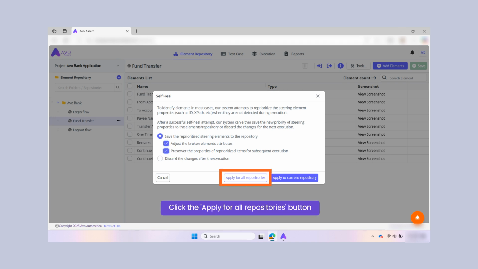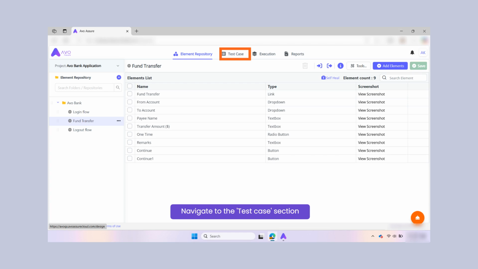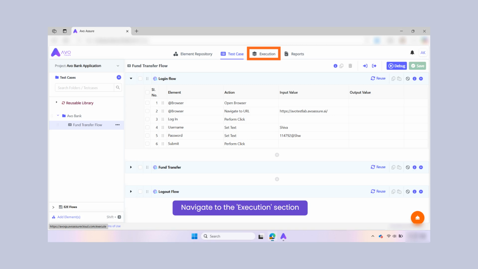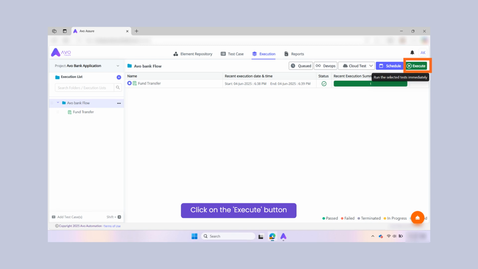Once done, click Apply for all repositories. As you see, the test case is already created. Click on the Execution tab to access the execution section. For this demo, an execution list is pre-created, so let's execute it.